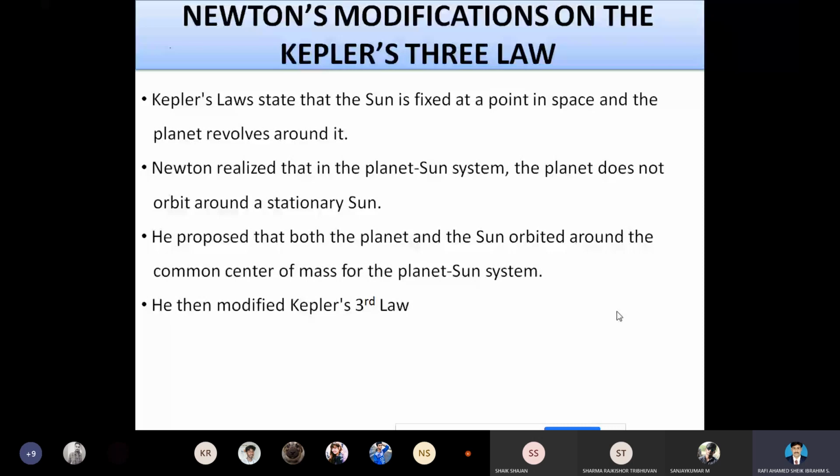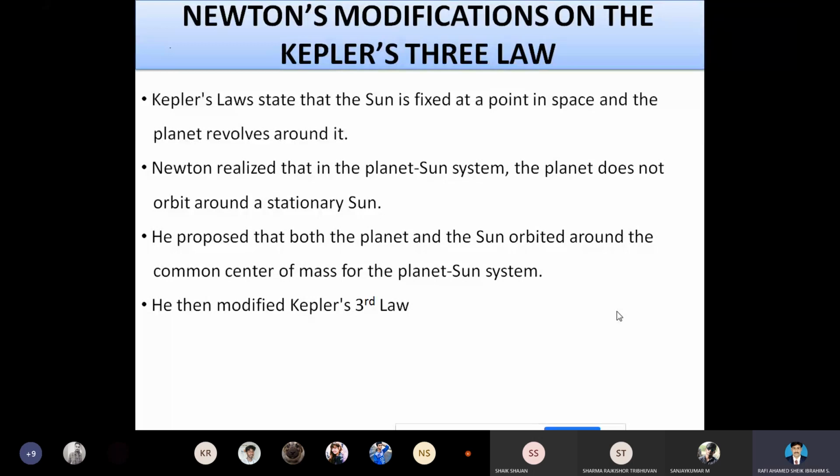We know that the third law of planetary motion is T squared directly proportional to a cubed. T is the period of revolution, the time for one complete movement, and a is the semi-major axis.